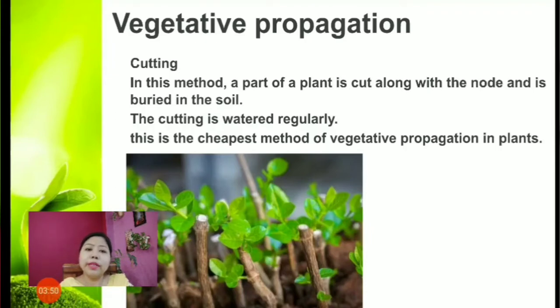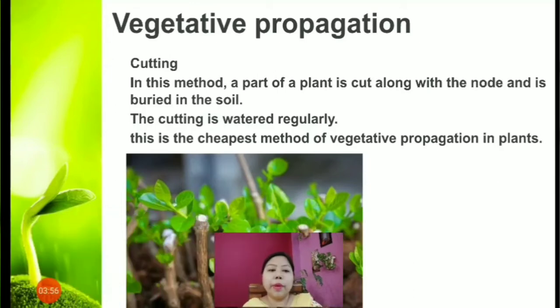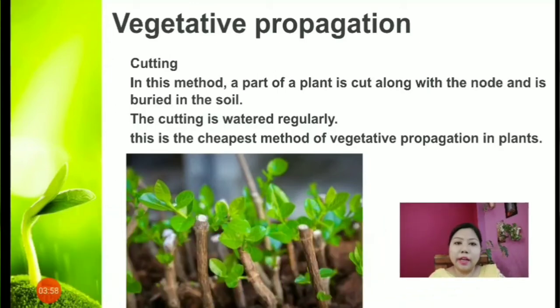First we'll be discussing artificial vegetative propagation. Artificial vegetative propagation is done by humans, usually by the horticulturist, those who grow ornamental plants. Yes, and it is used for horticulture and agricultural purposes. Fine. So the first artificial vegetative propagation is cutting.